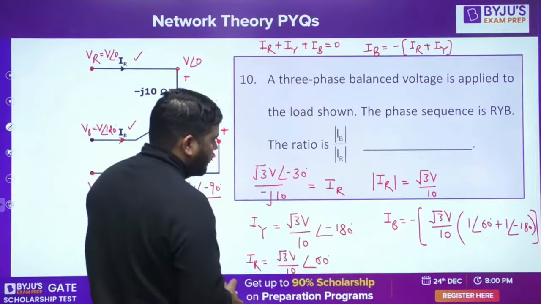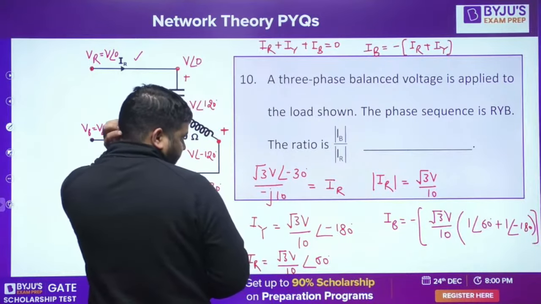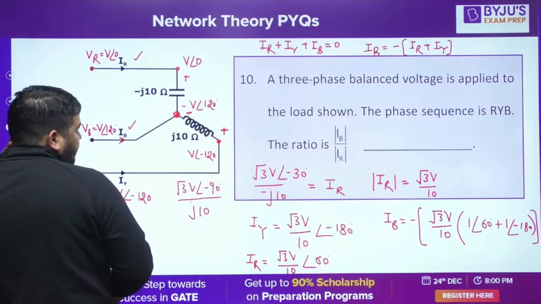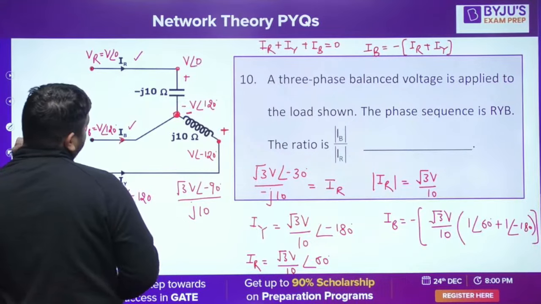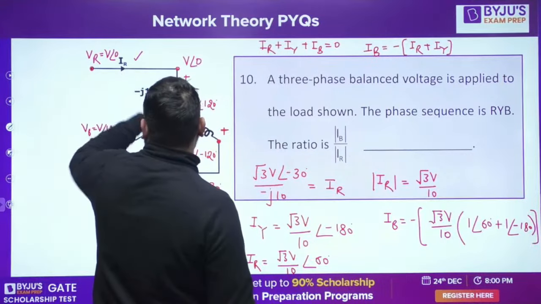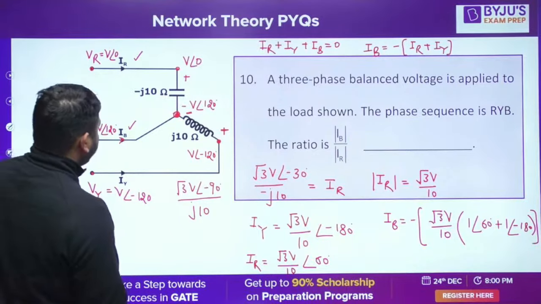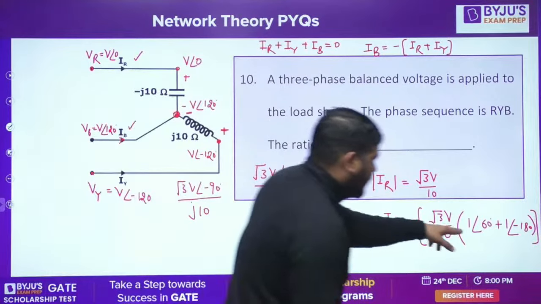Okay, please check this value. Wait a minute, I think everything is fine. Please check the calculation, guys. This minus this, I think this is correct. Do this sum now.